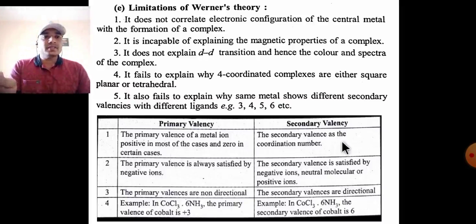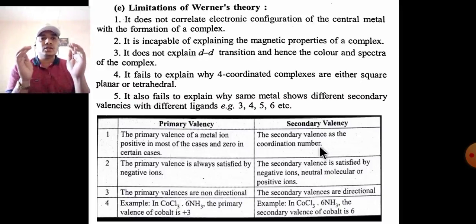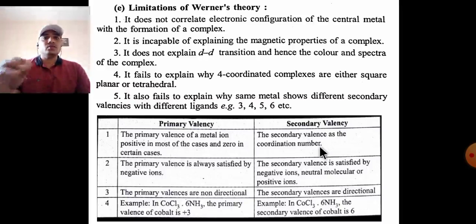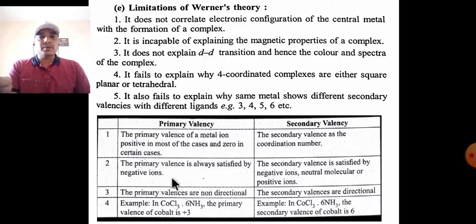The coordination number in closed square bracket shows the secondary valency of the metal. The primary valency is always satisfied by only negative ions, but the secondary valency is satisfied by a negative ion, neutral molecule or positive ion.